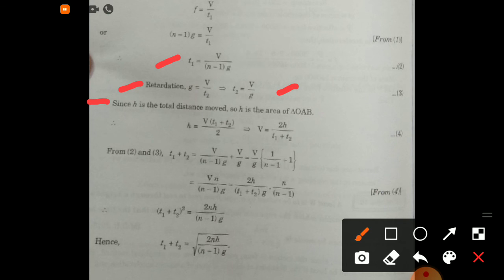Since h is the total distance moved, h is the area of triangle OAB. Therefore, h is equal to V into (T1 plus T2) by 2, which implies V is equal to 2h by (T1 plus T2), marking this as number 4. Now from second and third, T1 plus T2 is equal to 2h by (T1 plus T2) into g into n by (n minus 1) from fourth. Therefore, (T1 plus T2) square is equal to 2nh upon (n minus 1)g. Hence, T1 plus T2 is equal to square root of 2nh by (n minus 1)g.